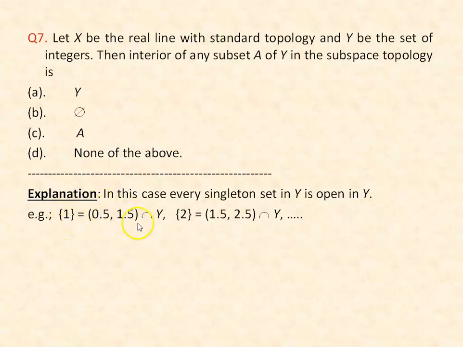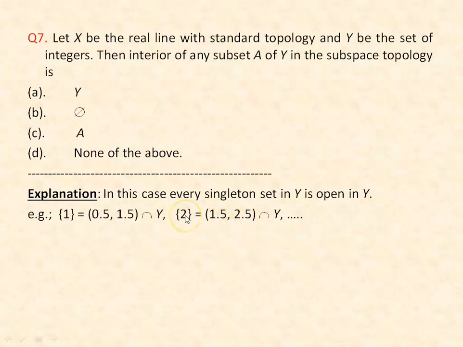the intersection of an open interval with Y, because we can write the singleton set {1} as the open interval 0.5 to 1.5 intersection Y. Here this open interval is open in X, so the intersection is open in Y. Therefore, the singleton set {1} is open in the subspace Y. Similarly, the singleton set containing the point 2 is also open in Y, because that can be written as the open interval 1.5 to 2.5 intersection Y.